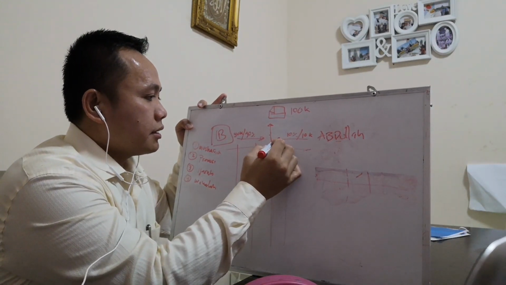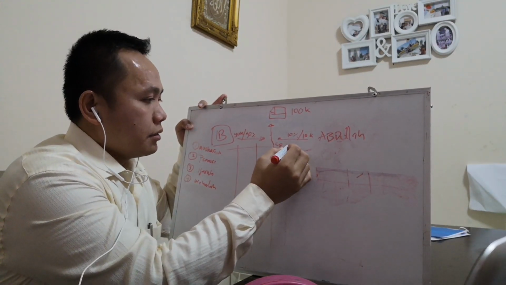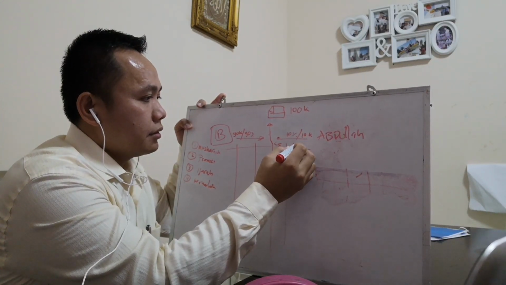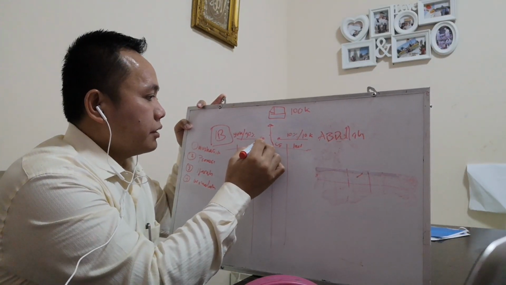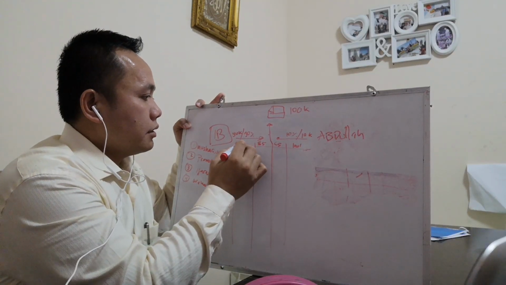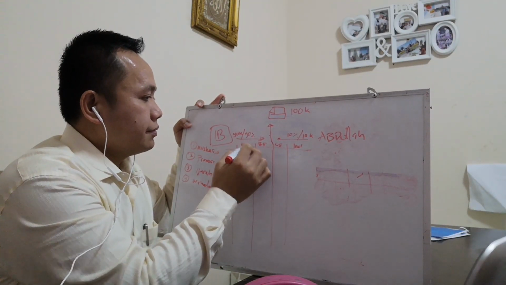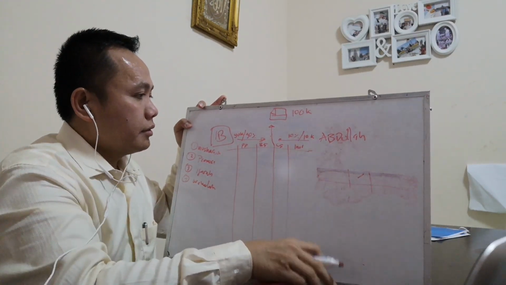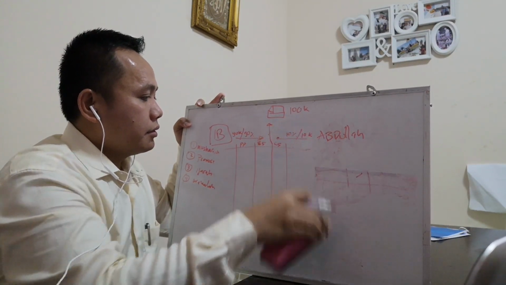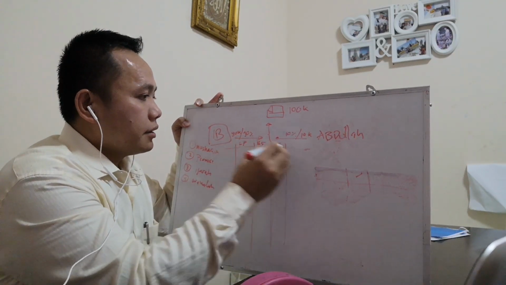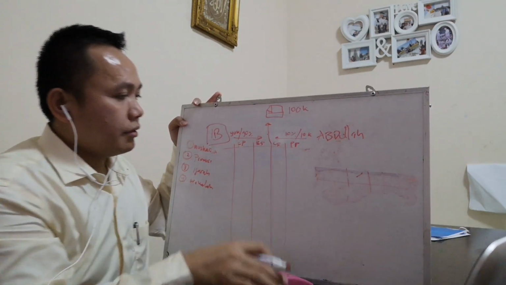So then this is the customer share, this is the installment, this is the bank share, this is the purchase price, this is the selling price, this is the purchase price, right?